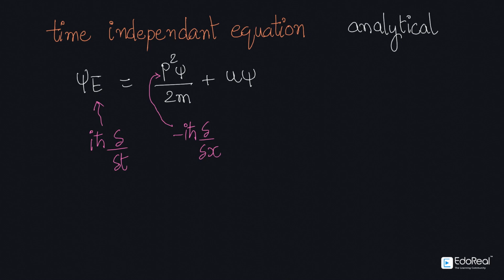Here we can see that the energy operator is time dependent and the momentum operator is time independent. So in Schrodinger's time-independent equation we have to substitute the value of the time-independent operator.